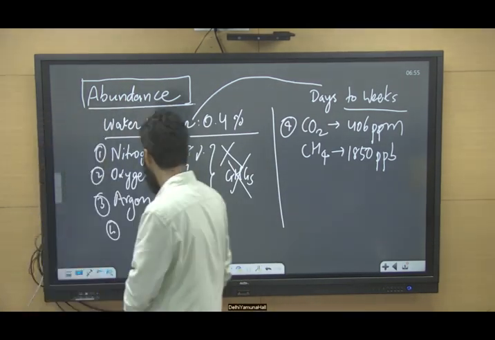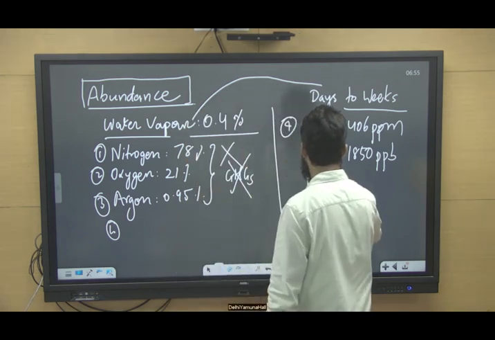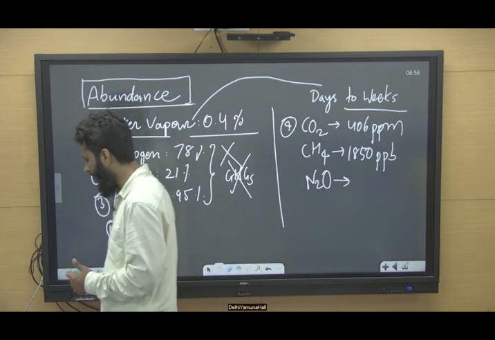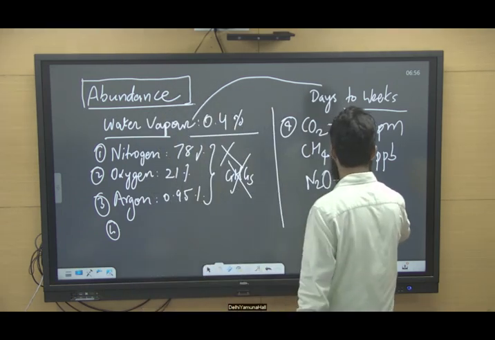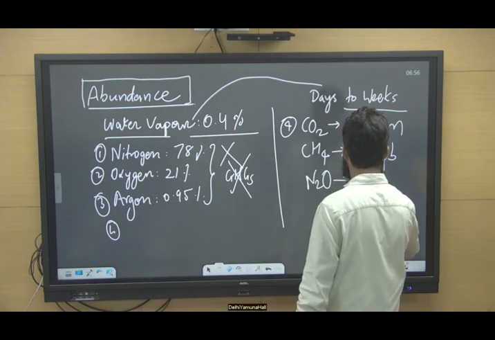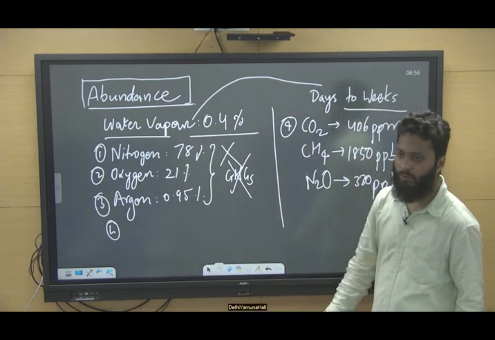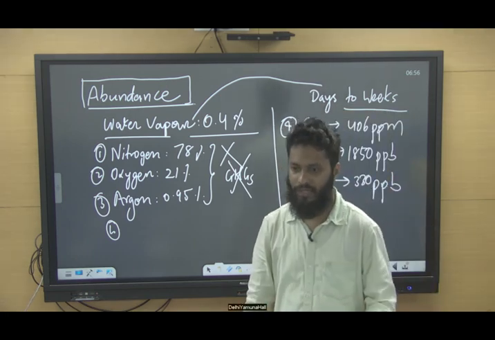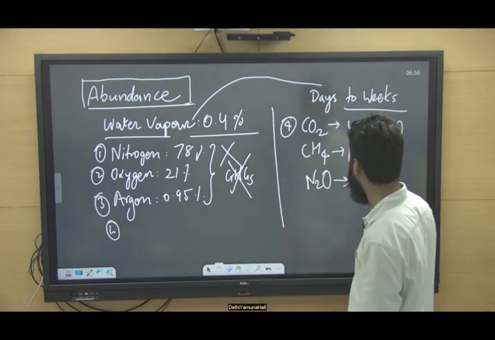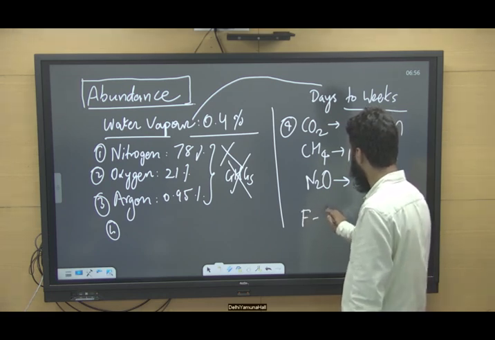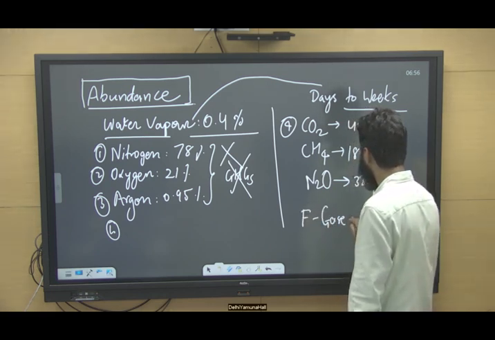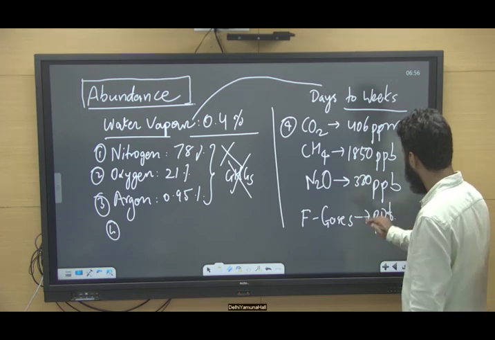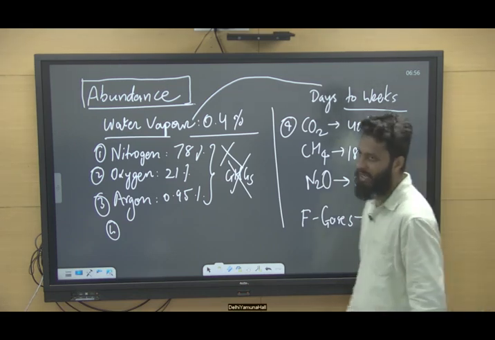When we talk about N2O, it is again in parts per billion, 330 parts per billion. And when we talk about fluorinated gases, that is chlorofluorocarbons, HCFCs, hydrofluorocarbons, etc., these F gases are in parts per trillion, PPT.